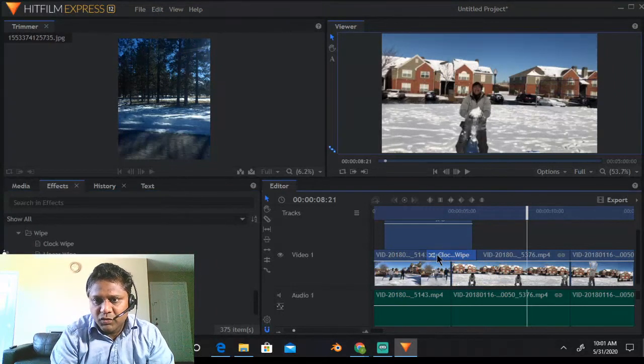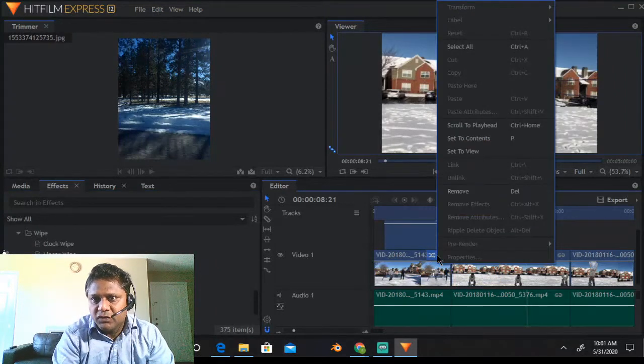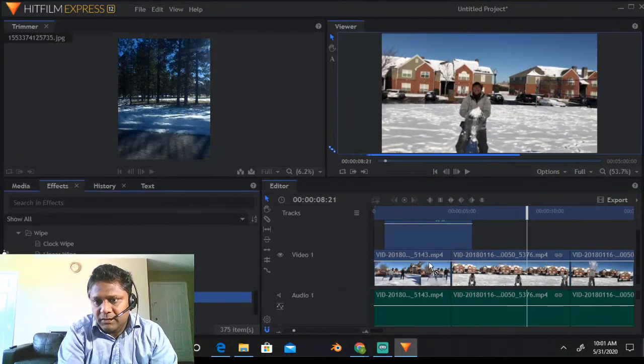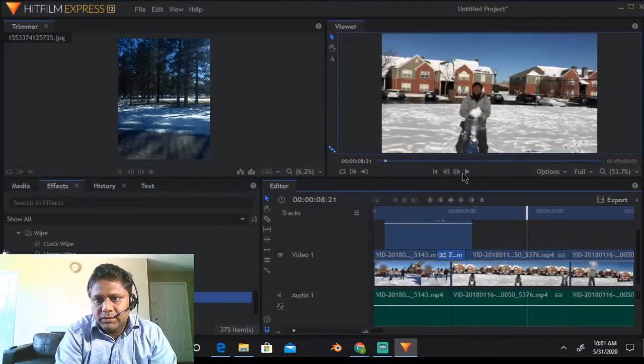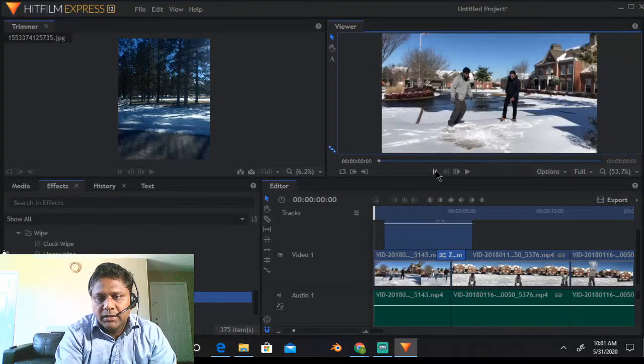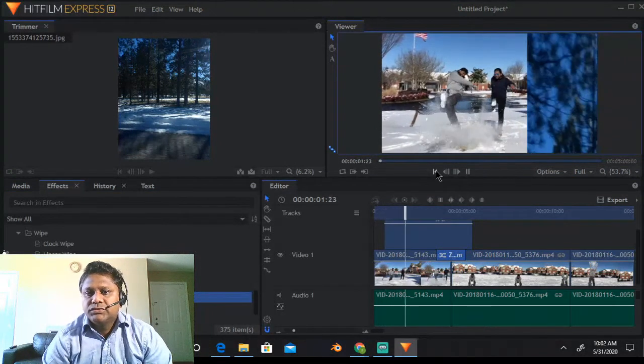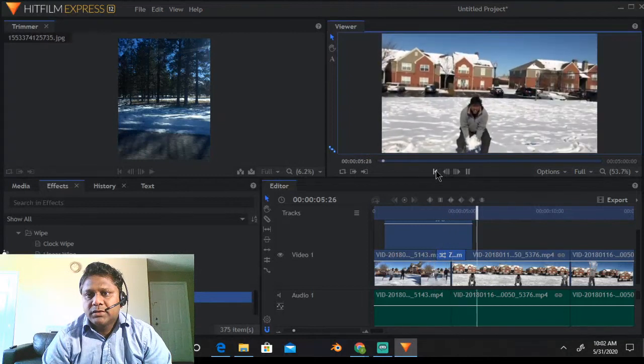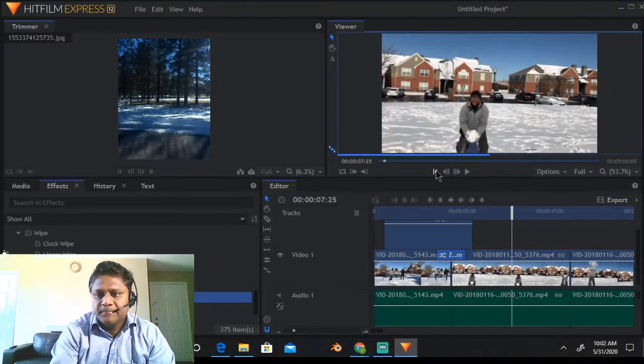If you have put this effect and you want to remove it, right click, delete, and here it's gone. And let's put a zoom effect here. Okay, let's see, and let's go. All right, isn't that good?